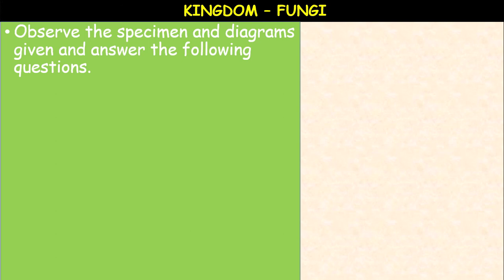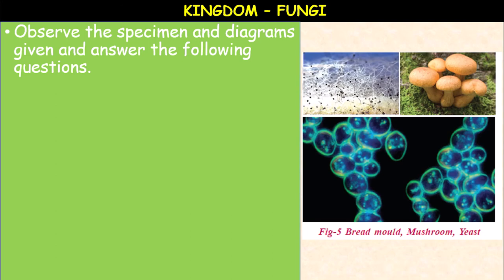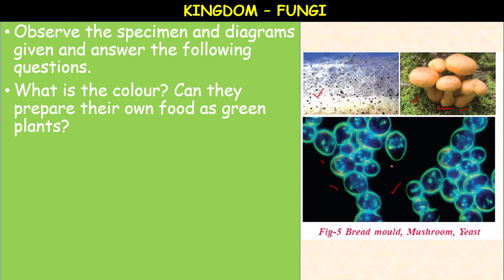Okay, the next kingdom, fungi. Fungi is another kingdom. Observe the specimen and the diagram given and answer the following questions. Here some mushrooms are given, and here yeast, a unicellular fungus, and here the bread mold. So this is the bread mold, this is mushroom, and this is the yeast. These are the three slides. When you observe under the microscope, try to answer these questions, children. What is the color?